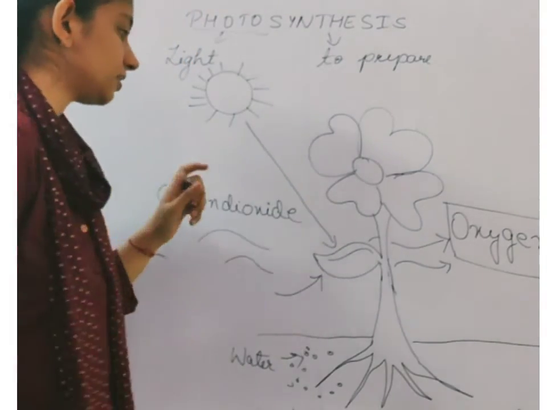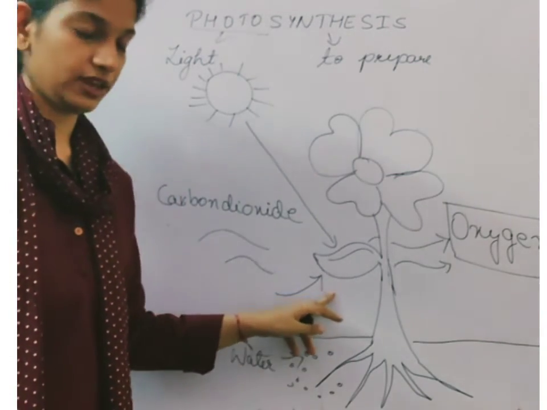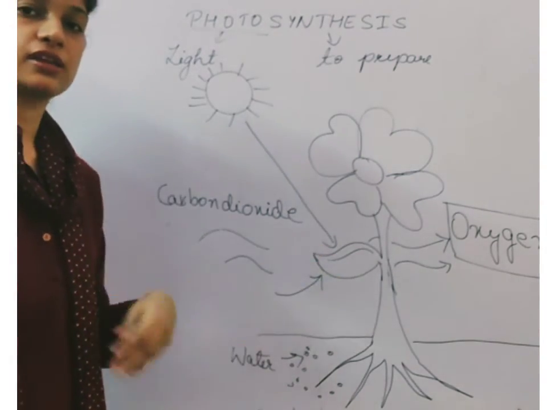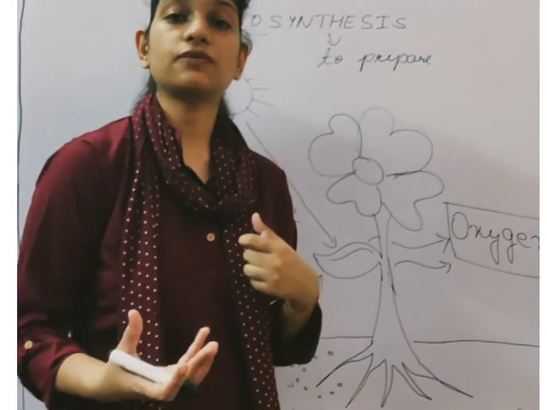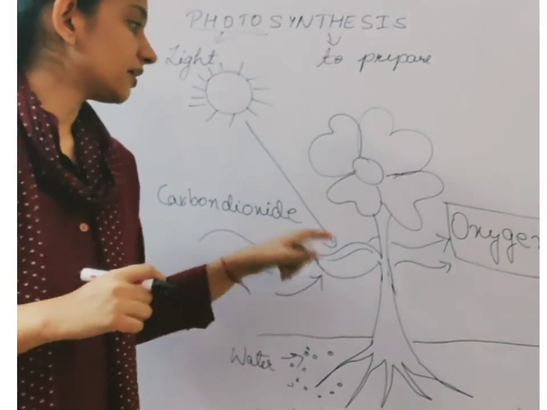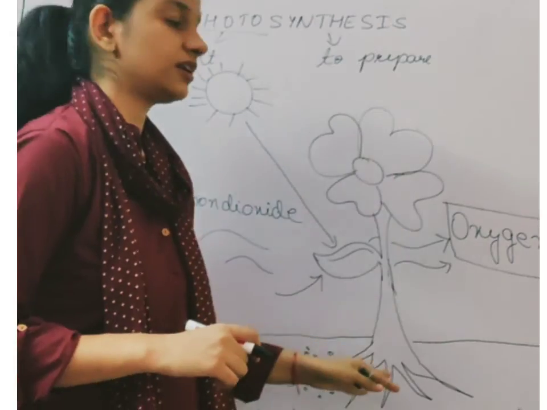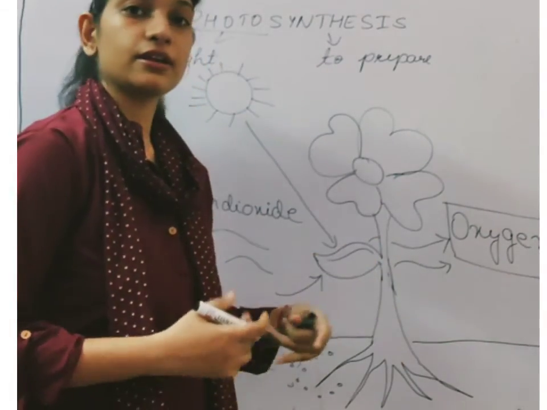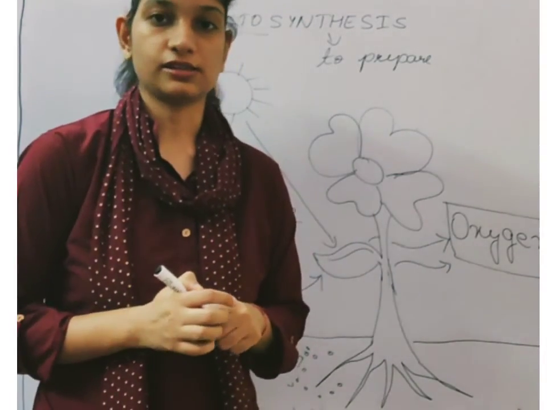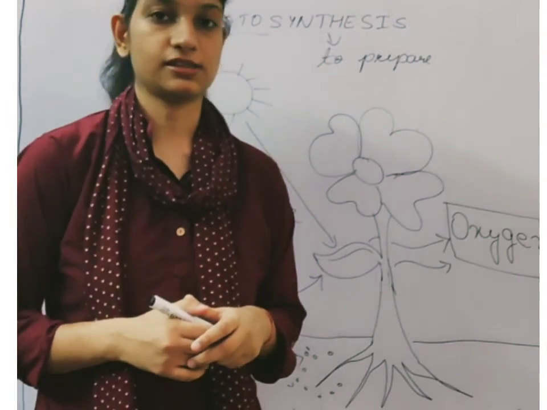So again, I'll just repeat it quickly. Chlorophyll present in the leaves will trap the sunlight. It will get carbon dioxide from the air and water from the soil. So all these things will help the plant to make its own food called glucose. The extra food is also stored in the form of starch, remember? And then that glucose will be used by the entire plant, okay? Not only the leaf but the entire plant. Apart from that, it will also release oxygen, which is important for all the living organisms. So this is a complete summary of the topic photosynthesis.